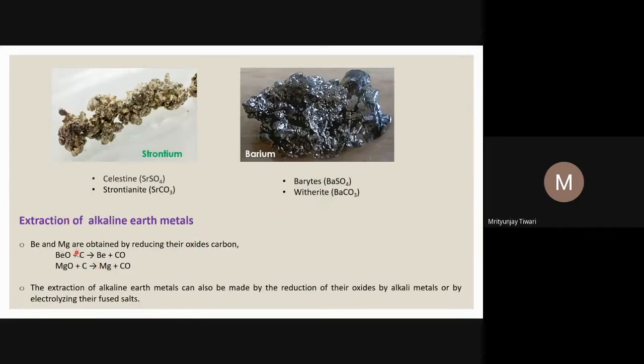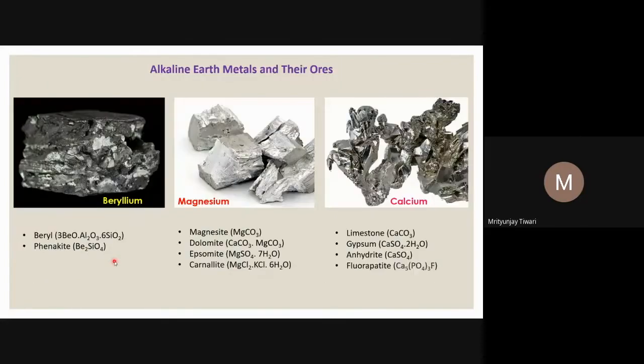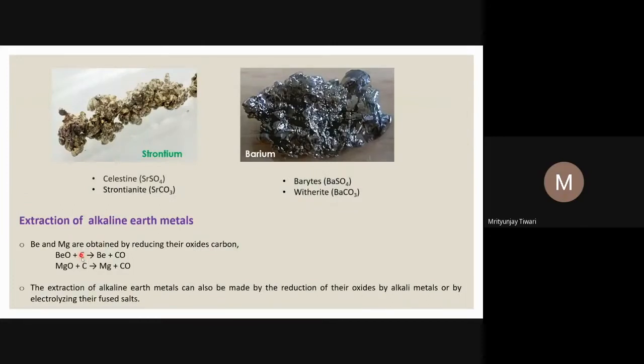So how do we do it? The beryllium and magnesium are obtained by reducing their oxides. So barium oxide, you see, is there in the ore. Reducing it with carbon, using coke or graphite, the carbon reacts with the oxygen. It's a kind of single displacement reaction. So carbon reacts with this oxygen, becomes carbon monoxide, and the metal is now available. Similarly, magnesium oxide reacts with carbon, and it forms magnesium plus carbon monoxide. This is also a single displacement reaction.